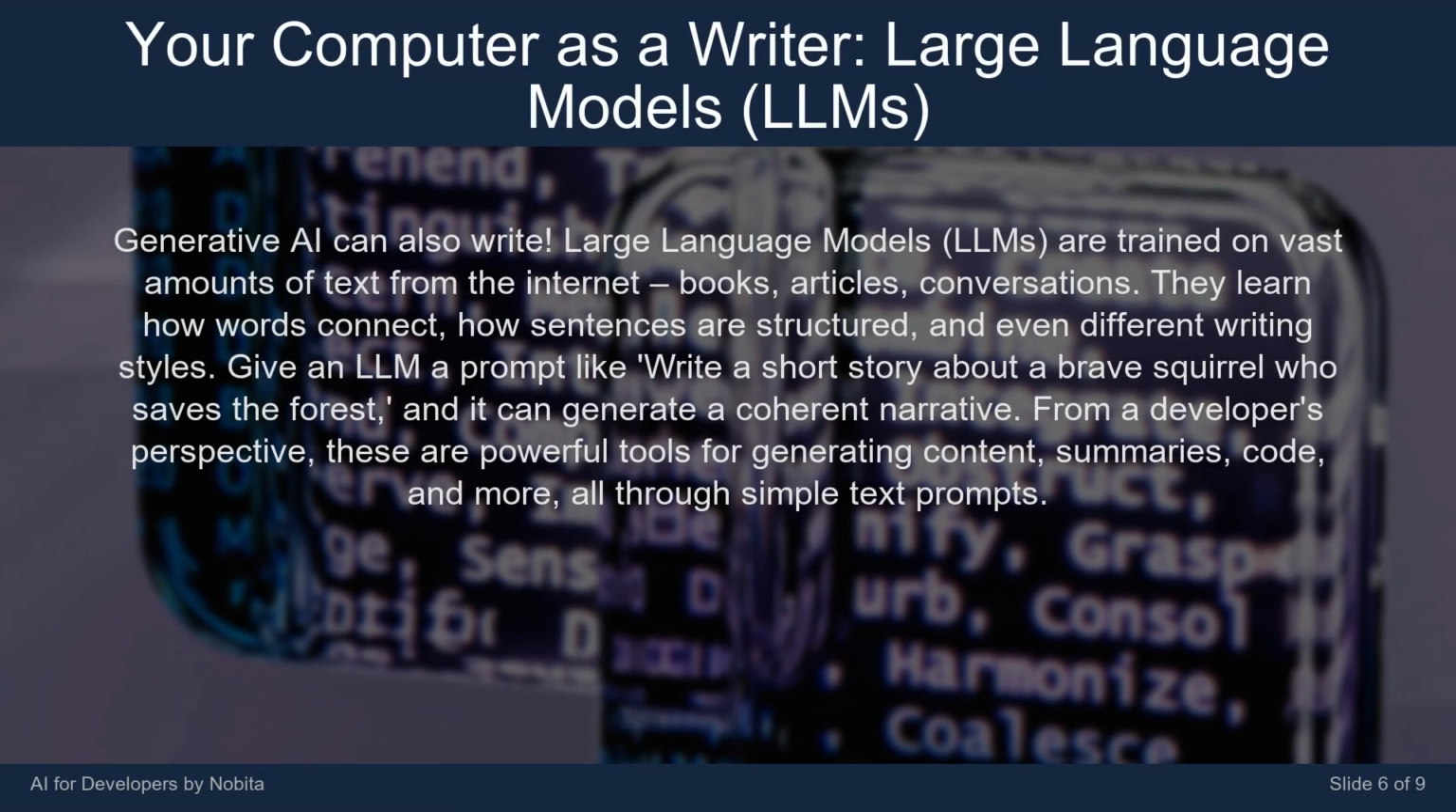Generative AI can also write. Large language models, LLMs, are trained on vast amounts of text from the internet, books, articles, conversations. They learn how words connect, how sentences are structured, and even different writing styles. Give an LLM a prompt like, "write a short story about a brave squirrel who saves the forest," and it can generate a coherent narrative. From a developer's perspective, these are powerful tools for generating content, summaries, code, and more, all through simple text prompts.